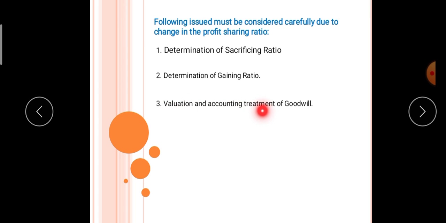Valuation and accounting treatment of goodwill. We have studied the valuation in the previous chapter. From this chapter, we will discuss accounting treatment also. The gaining partner will compensate the sacrificing partner based on the value of goodwill.